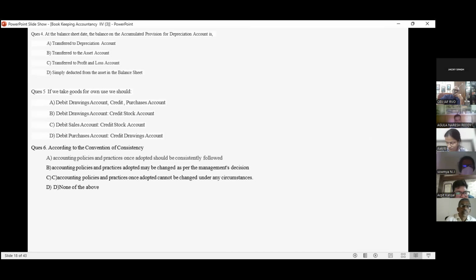Come to question number 6. According to the convention of consistency, accounting policies and practices once adopted should be consistently followed. This we have discussed now. Sir, question 4, please. At the balance sheet date, the accumulated provision is there, then we simply deduct it from the asset.